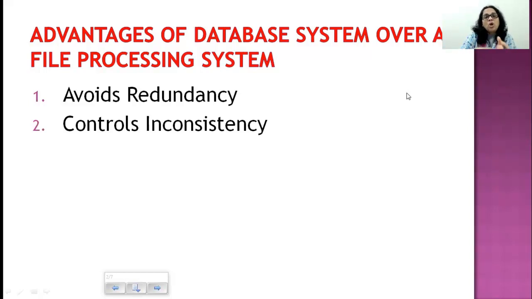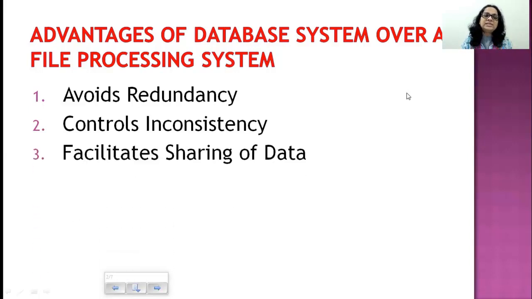Because I made the correction only in the hostel section and forgot about the academic section. So my data is inconsistent, not the same across both sections. But if it was computerized, like I said in the first example, it's stored once and everybody is sharing it. So obviously any change that the hostel section makes in the database system will be reflected in the academic section also. So a database system allows us to control inconsistency.